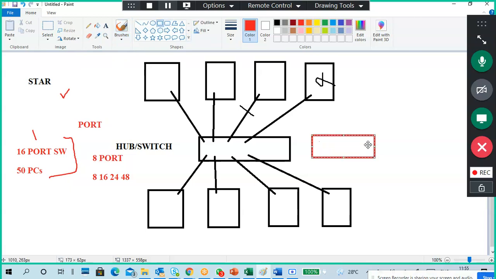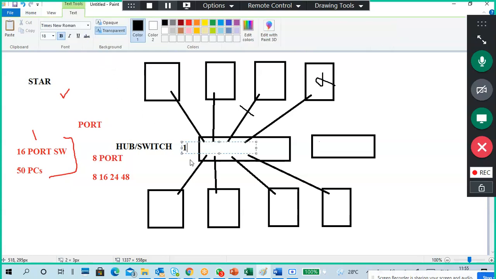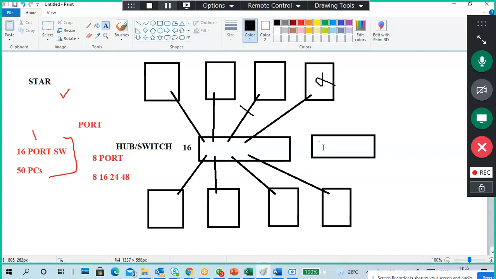This is another switch. This is a 16 port switch. Okay, I purchase some switch. For example, initially I have 10 computers. My boss purchases another 40 computers. So what do I do? This is a 16 port switch, so around 16 computers we can connect. 16 connections. But for example, 10 systems are there currently.